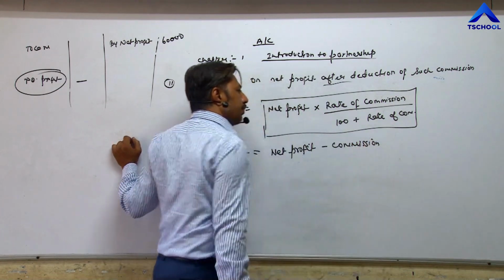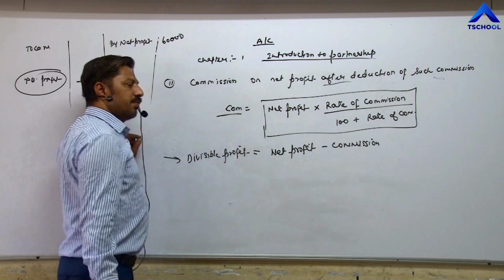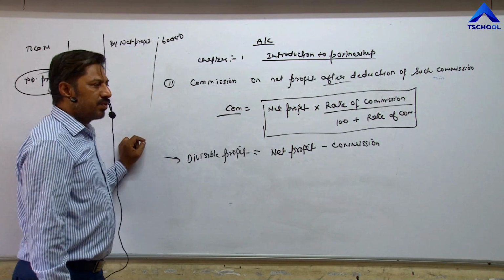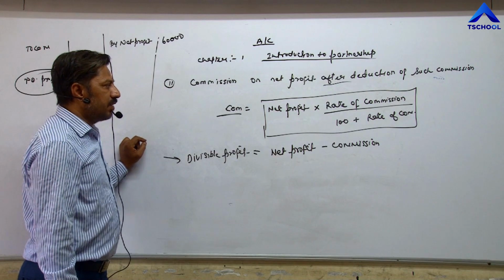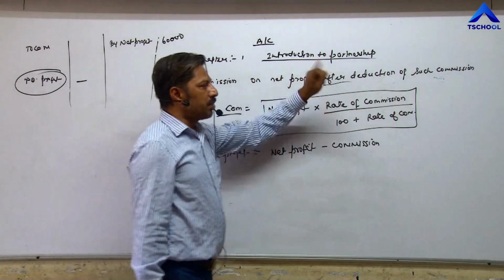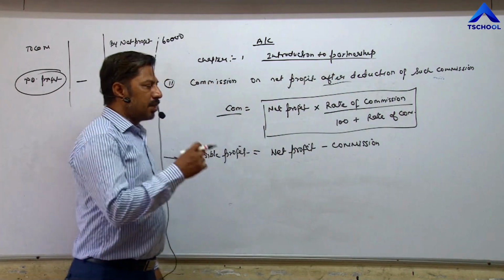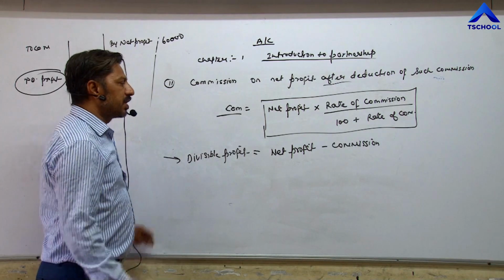Once again, first step, you need to calculate commission, and for calculating commission we have two methods. If we have to calculate commission on net profit before commission, not after, then we apply the simple formula: net profit into rate of commission.